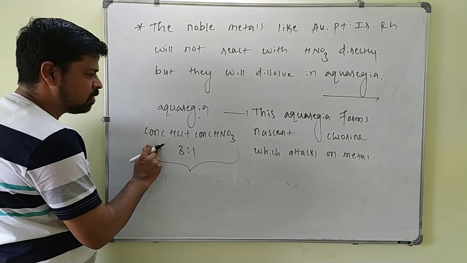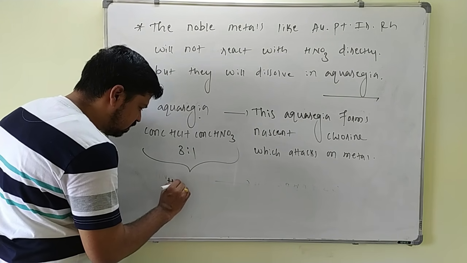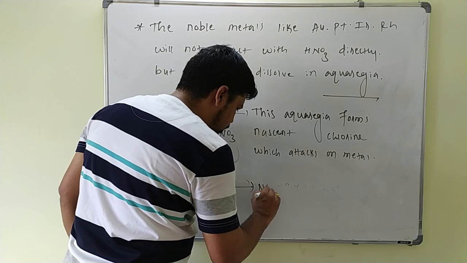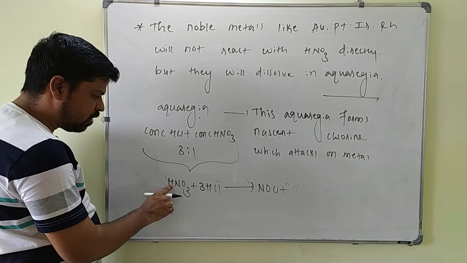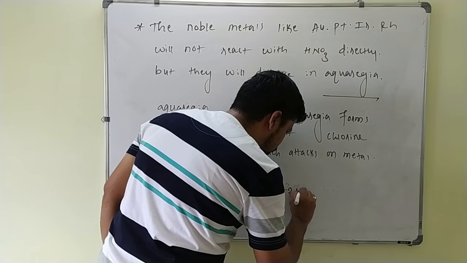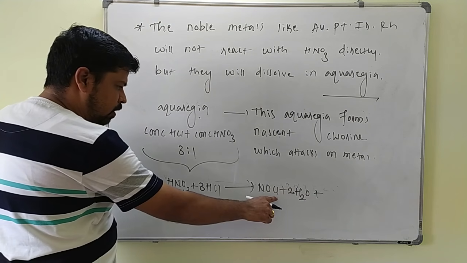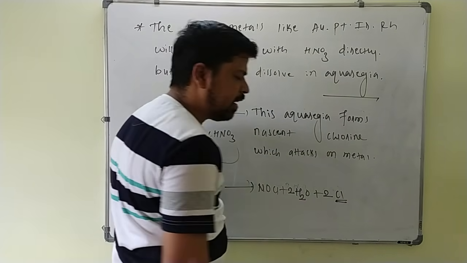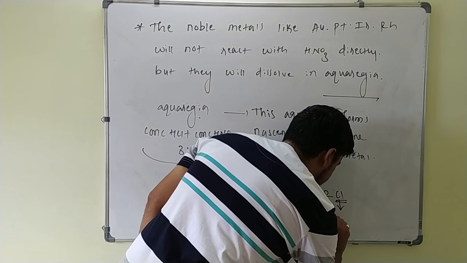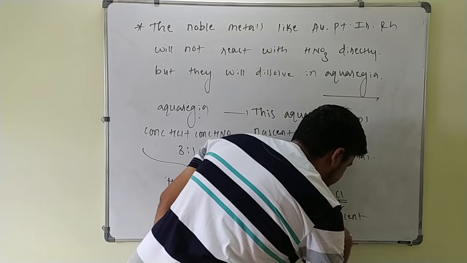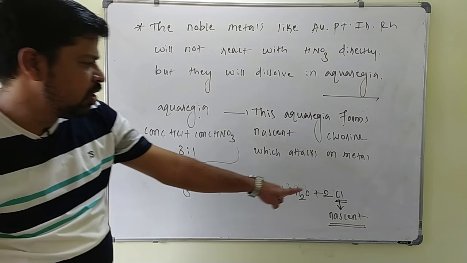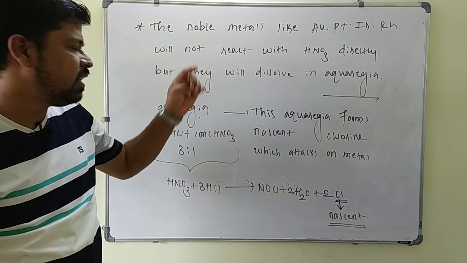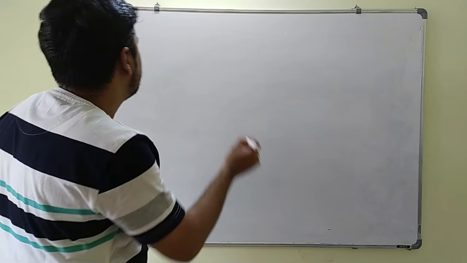Now we will see how it forms nascent chlorine. I take 1 part of HNO3 plus 3 moles of HCl. There is a formation of NOCl, plus the 4 hydrogens form 2 water molecules, plus the remaining chlorine. I have used 1 chlorine here, so the remaining is only 2 chlorines. These 2 chlorines are highly reactive, nothing but the nascent chlorines. If I use the word nascent, it means they are highly reactive. These chlorines will attack the metals, so that the metals are dissolved in aqua regia. We will see that reaction now.